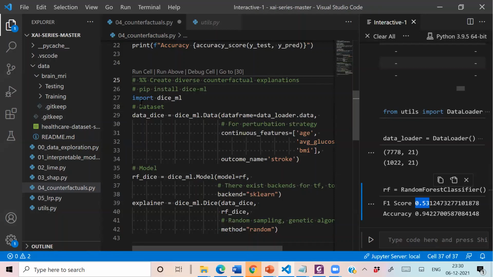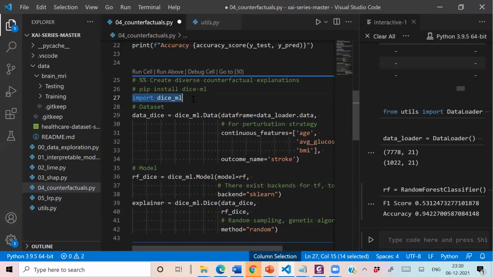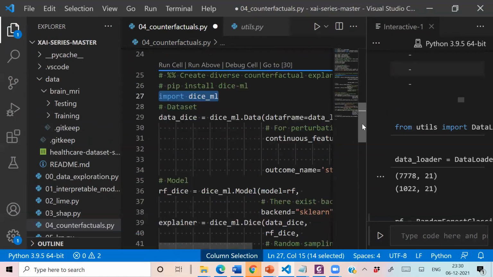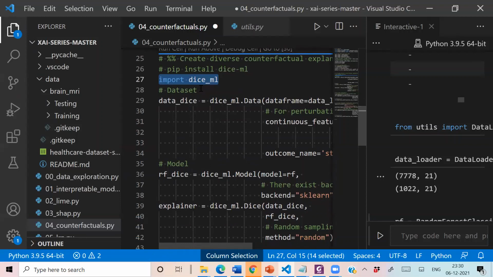For this, you need to install the DICE-ML library. So you can use the pip install command. I have already installed it. So once you have installed it, you can import it by using the statement dice_ml. So here I have imported the desirable library. Just give me a minute.